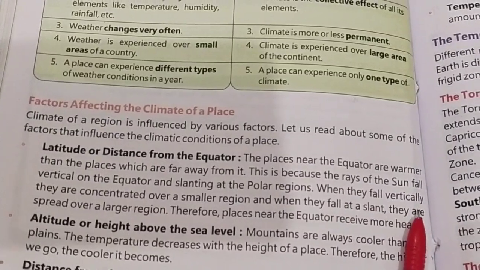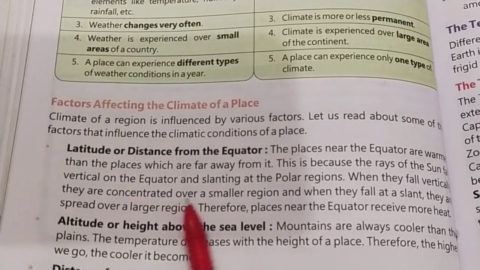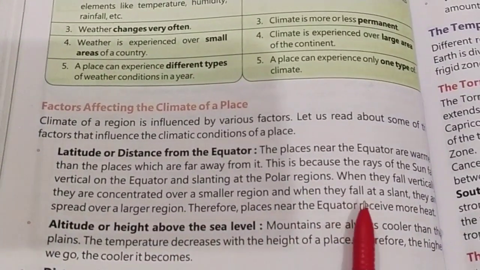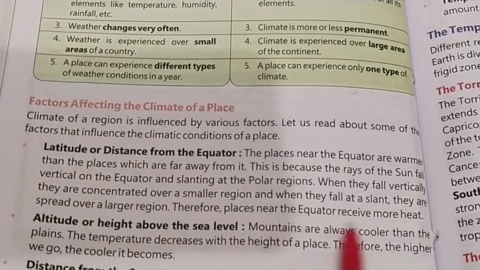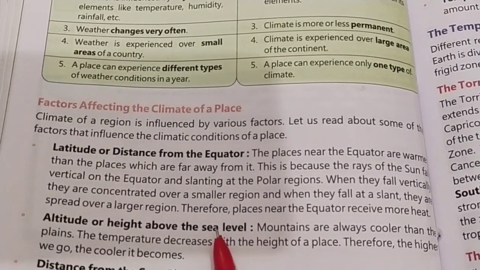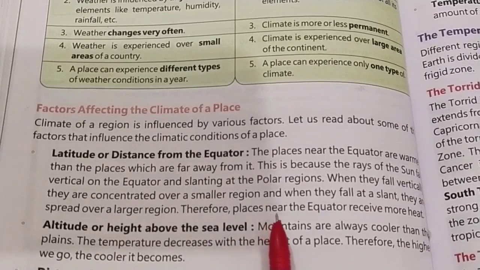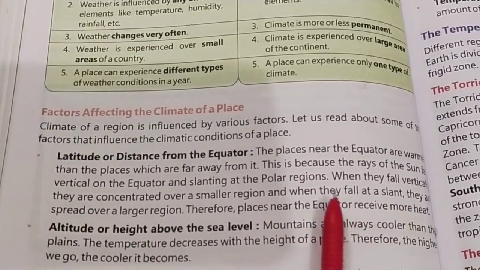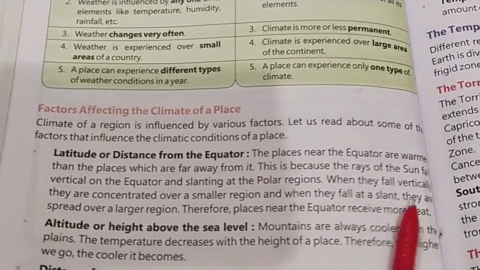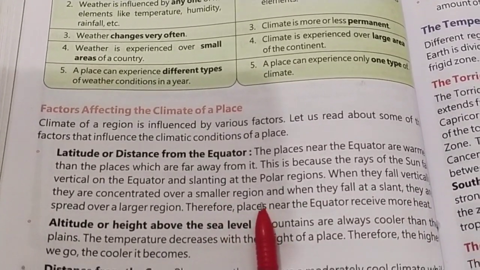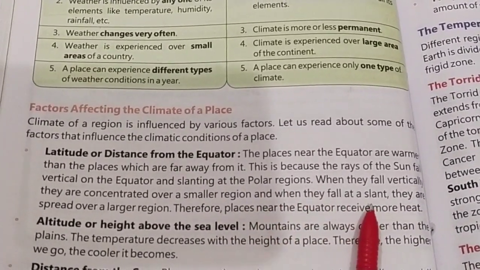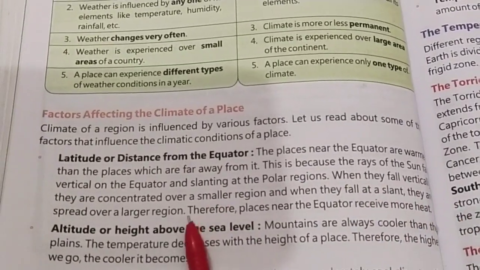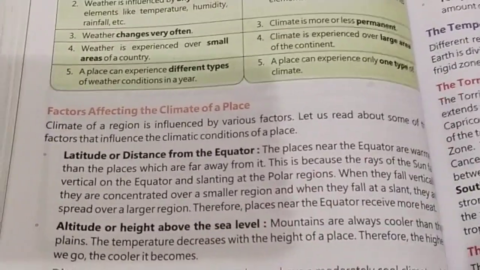When they fall vertically, they are concentrated over a smaller region, and when they fall at a slant, they are spread over a larger region. Therefore, places near the equator receive more heat.